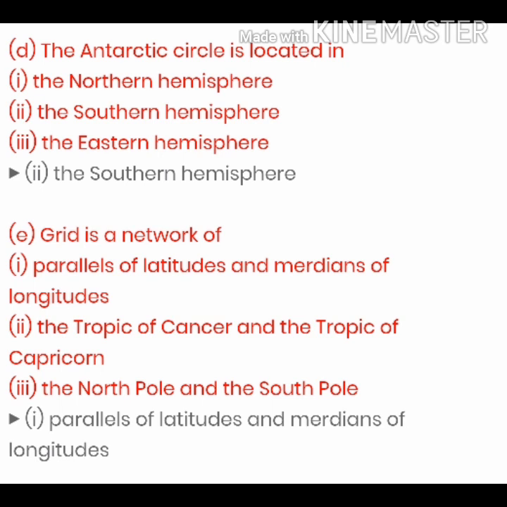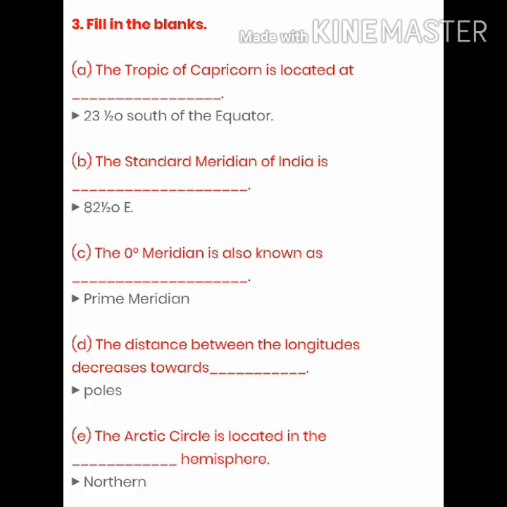Okay, so now let's start with fill in the blanks. In this, just see the first one. The Tropic of Capricorn is located at 23.5 degree south of the equator. So you'll write down 23.5 degree S. Next one is, the standard meridian of India is, we have started just now, 82.5 degree east. Next one is, the 0 degree meridian is also known as prime meridian. This was there in your MCQ part also.